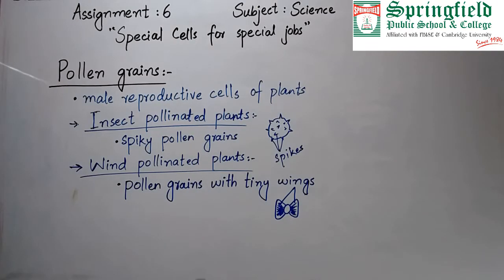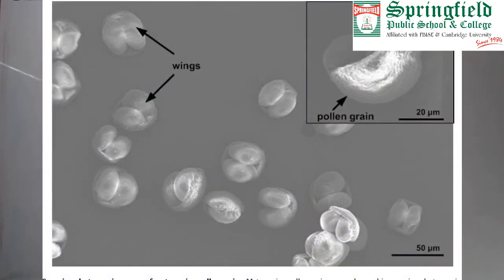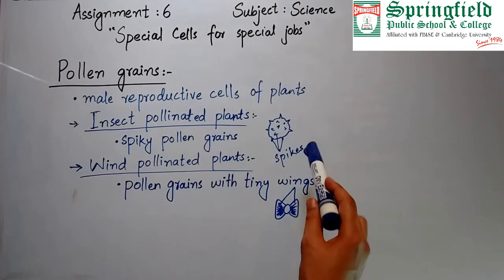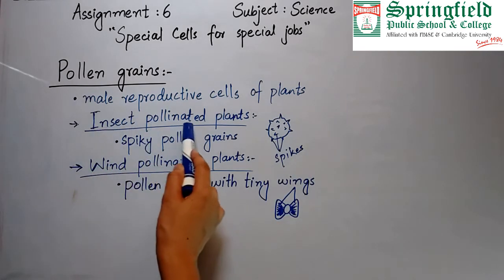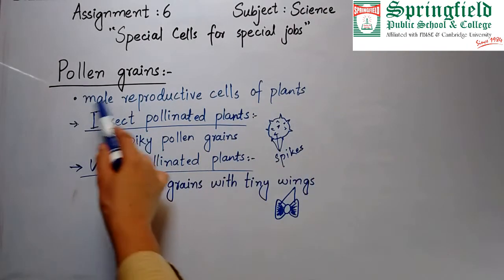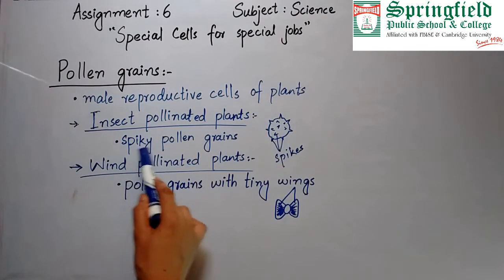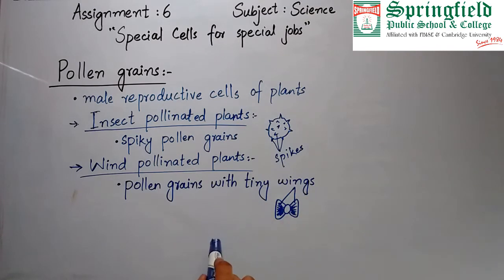The next type of special cells are pollen grains. These are present in plants and they are the male reproductive cells of plants. They are of different types according to the type of plant in which they are present. If the plant is an insect pollinated plant, it means that the pollen grains are transferred to other plants with the help of insects. Then the pollen grains are spiky. They have spikes on their surfaces. The purpose of these spikes is that they get attached to the legs of the insect so that they can easily be transferred to another plant.